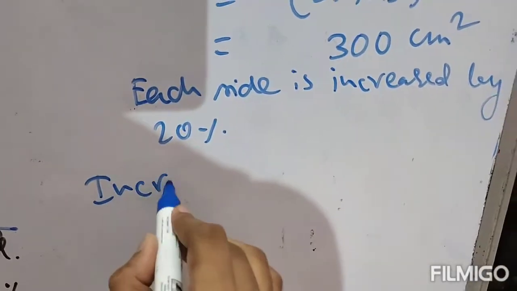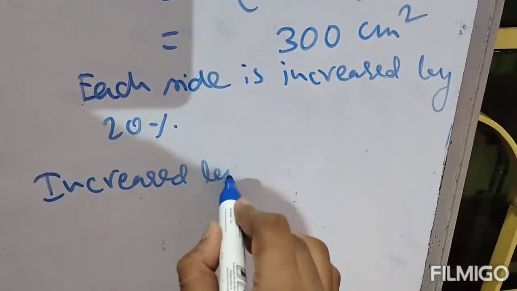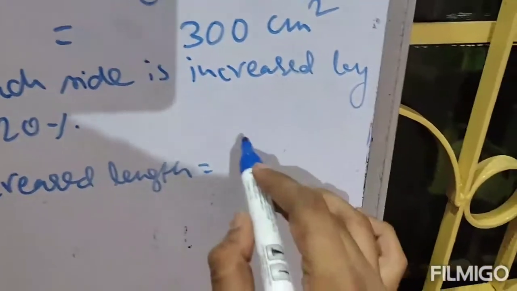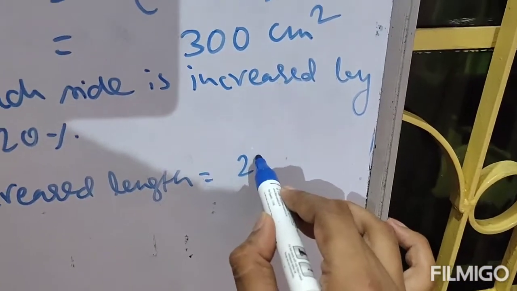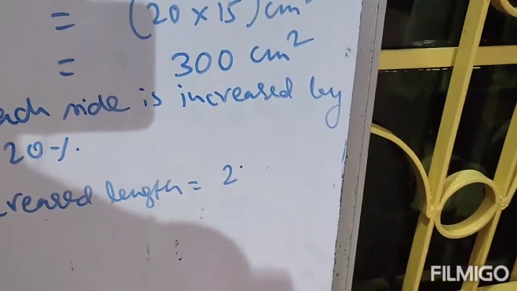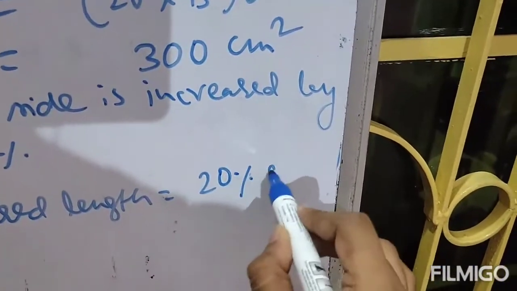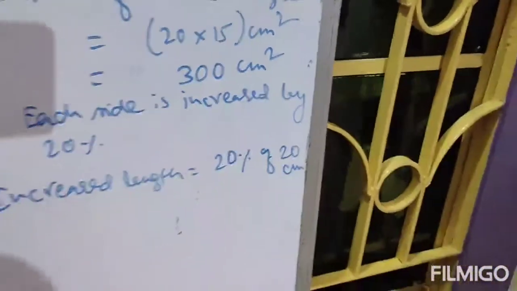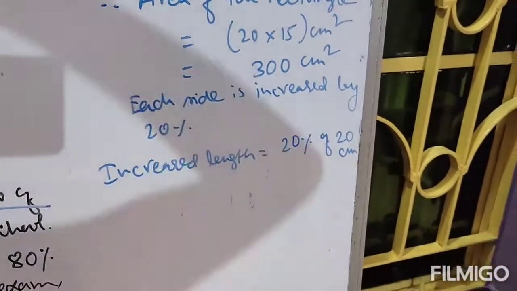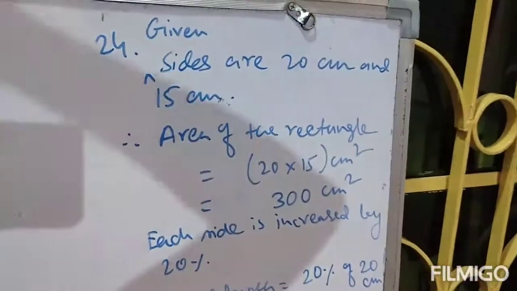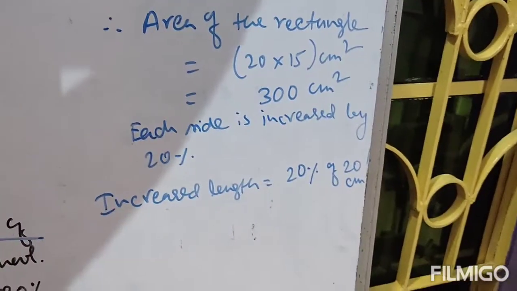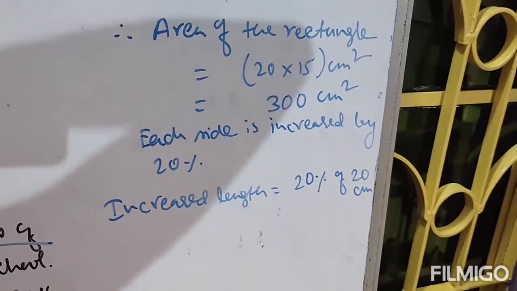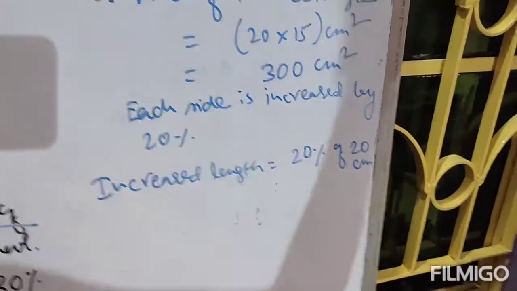How much length is increased? The initial length was 20 centimeter and you have increased 20%. That means increased length will be 20% of 20 centimeter.